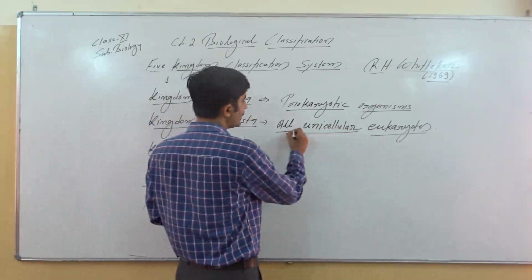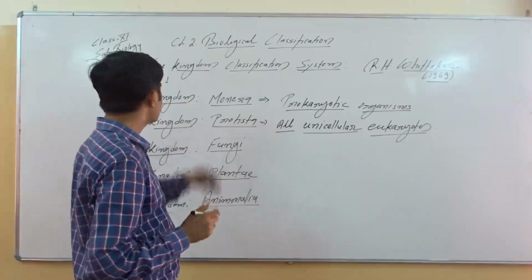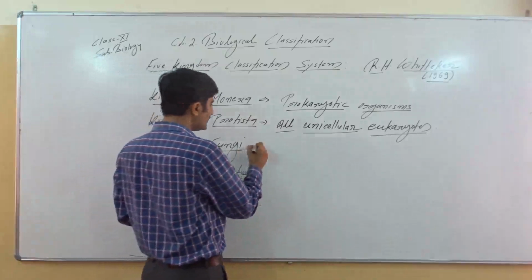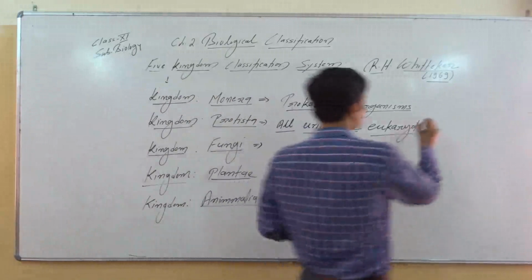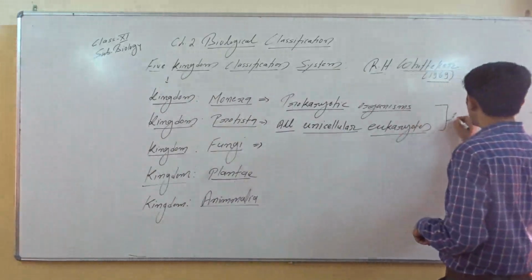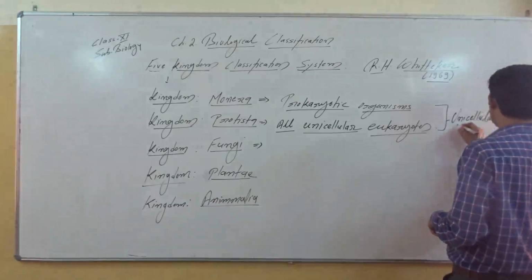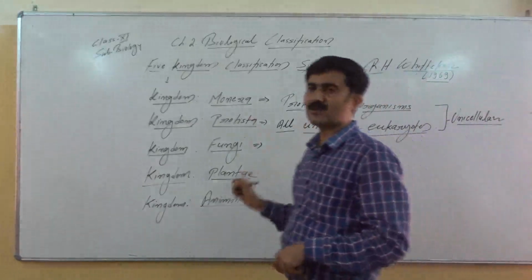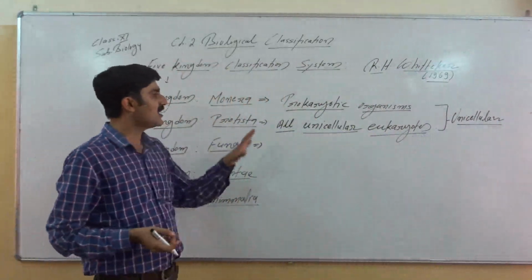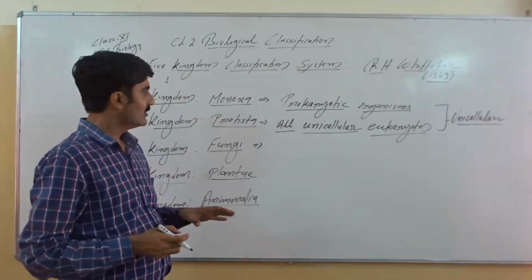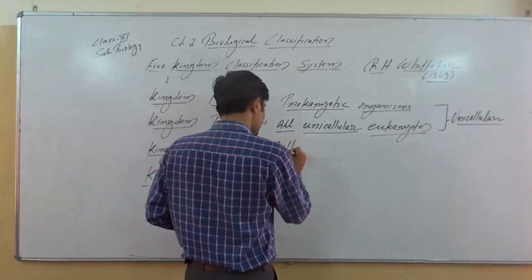Even Euglena and all these are classified with the Protista. Then when we come to the fungi, these two groups, we know, are unicellular. So these two kingdoms include all the unicellular organisms, and the rest of the three kingdoms are multicellular. So here fungi are multicellular.